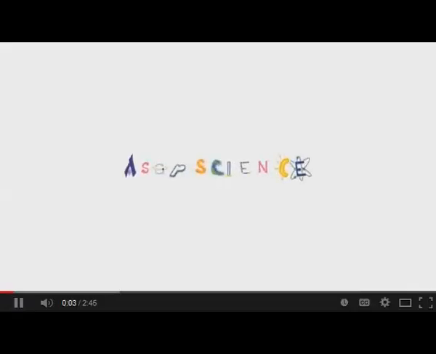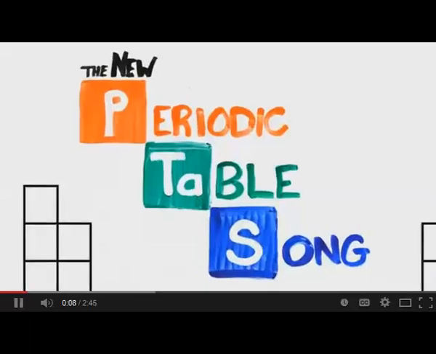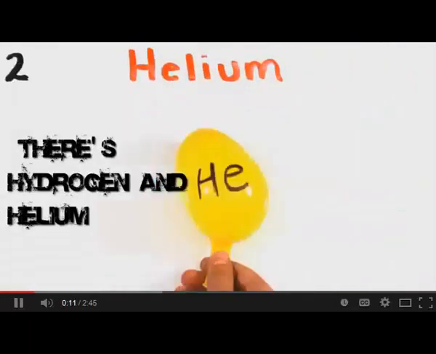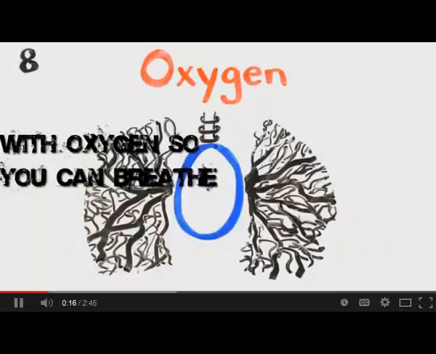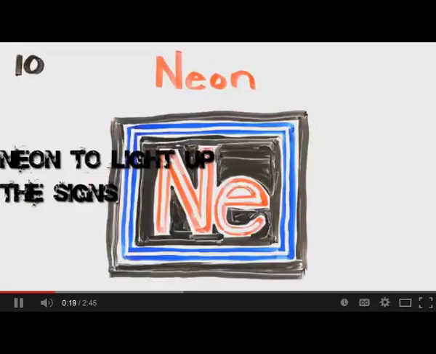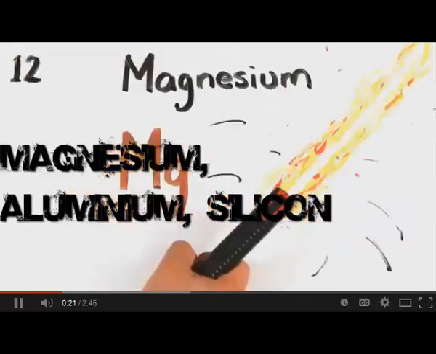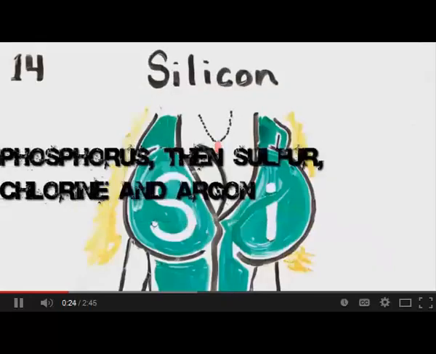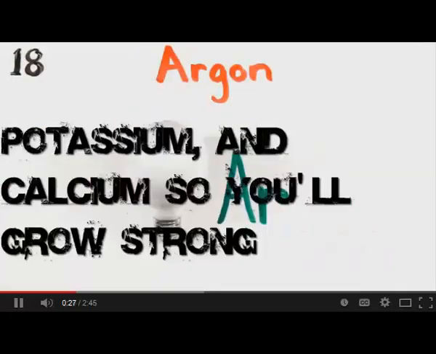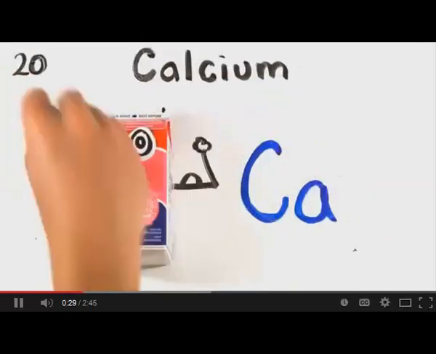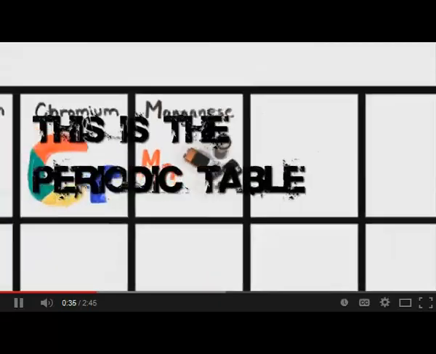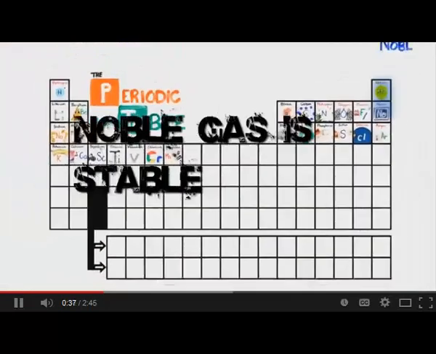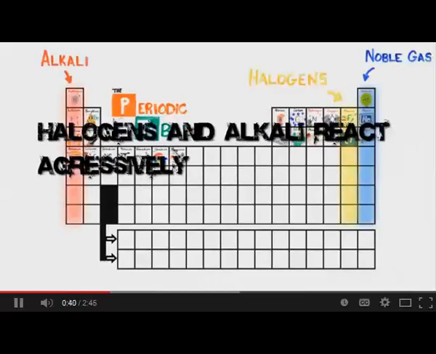And now, ASAP Science presents the elements of the periodic table. There's hydrogen and helium, then lithium, beryllium, boron, carbon everywhere, nitrogen all through the air with oxygen so you can breathe, and fluorine for your pretty teeth, neon to light up the signs, sodium for salty times, magnesium, aluminium, silicon, phosphorus, then sulfur, chlorine, then argon, potassium, and calcium so you'll grow strong. This is the periodic table, noble gas is stable, halogens and alkali react aggressively.